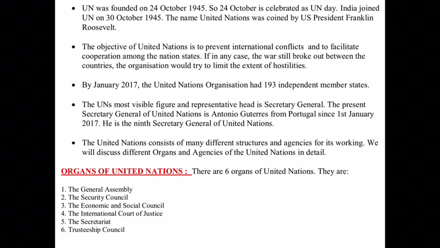There are 6 organs of the United Nations, which are the General Assembly, the Security Council, the Economic and Social Council, the International Court of Justice, the Secretariat, and the Trusteeship Council. Now we will be doing each of these organs in detail in this first part of your explanation. Let us begin with the General Assembly.